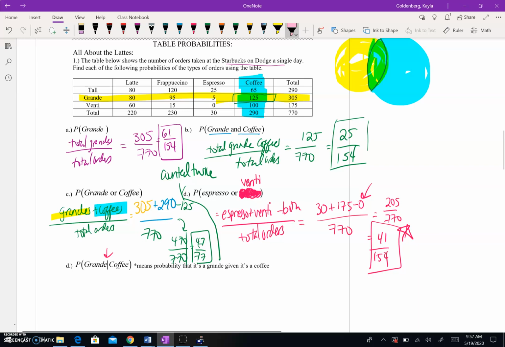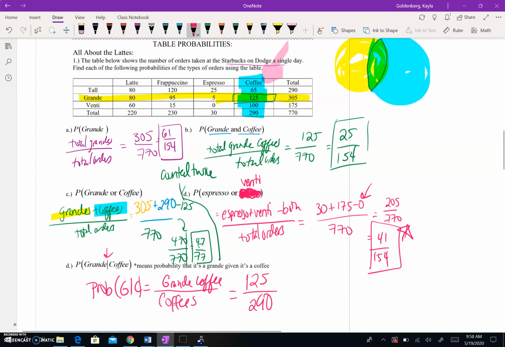So if I'm only considering coffees, my coffees are over here, right? It's this column here. So what I would want to do is I would say, okay, probability of grande given coffee is equal to, I'm only looking at coffees. So coffees is my new total. I'm not considering everything. I'm just saying, okay, if I only think about coffee, what's the chance that I choose a grande? And then at the top would be your grande coffee. So what are my grande coffees? There are 125 grande coffees, and my total coffees is 290.